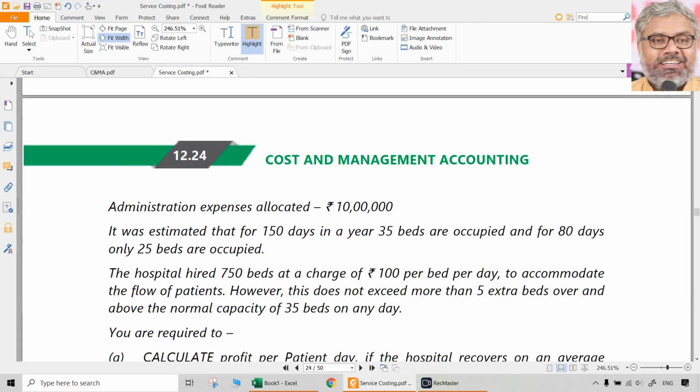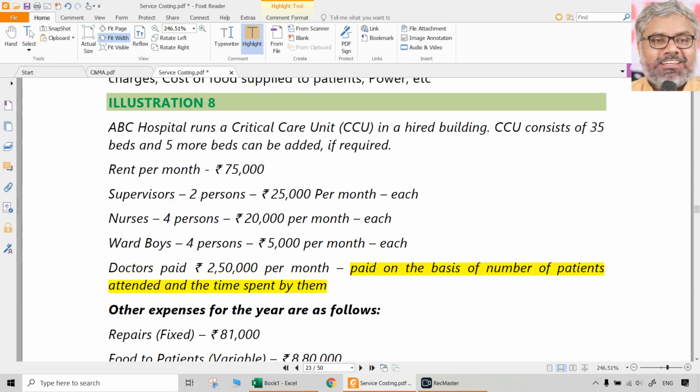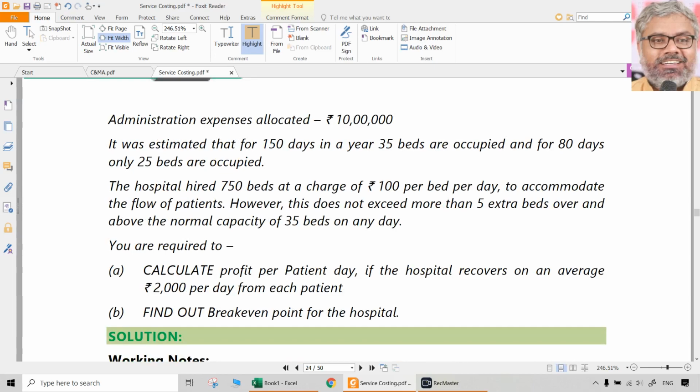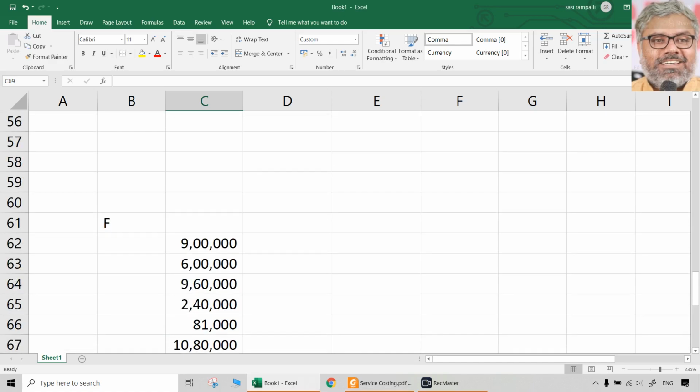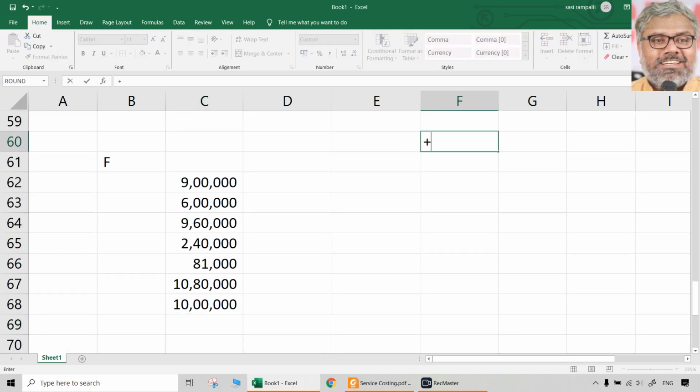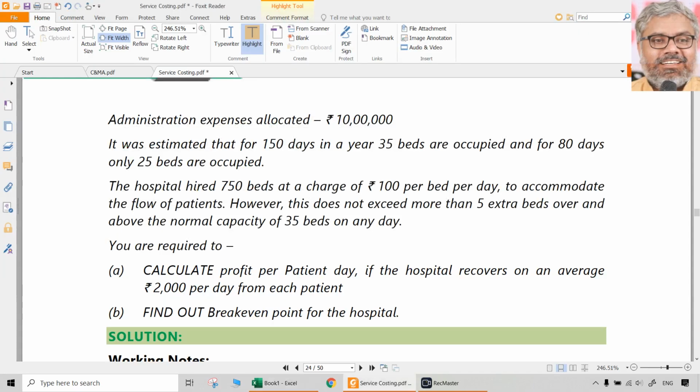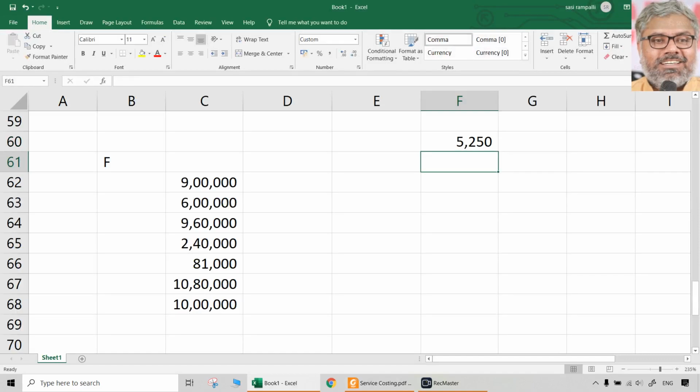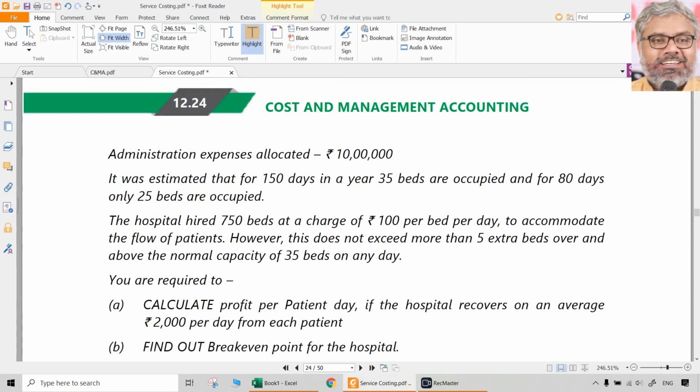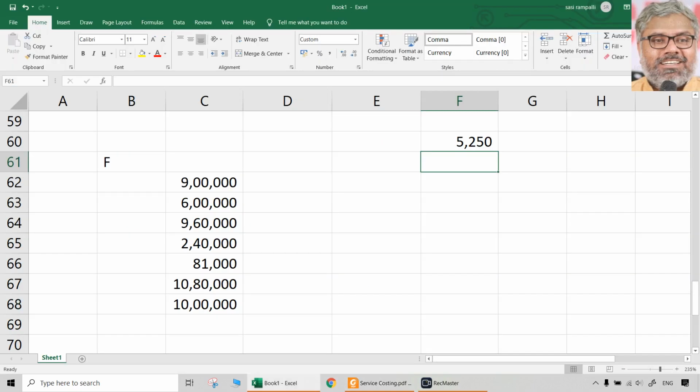Now, for the other information that is given, already it was mentioned in the beginning that it has 35 beds. And 5 beds can be added if required, not always, only if required. And for that, information is given. It was estimated that for 150 days in a year, 35 beds are occupied. Okay, so let us calculate the number of bed days or patient days. How many days? 150 days in a year, 35 beds are occupied. Right? 150 days. That means 5,250 per year. Next, for the other 80 days, 25 beds are occupied.